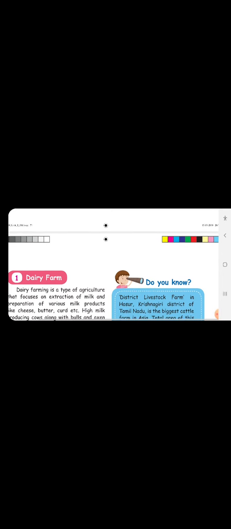Large scale, on a big scale. Middle sized and small sized farms grow different types of crops and animals. In small or middle scale, they will grow different types of crops and different types of animals.